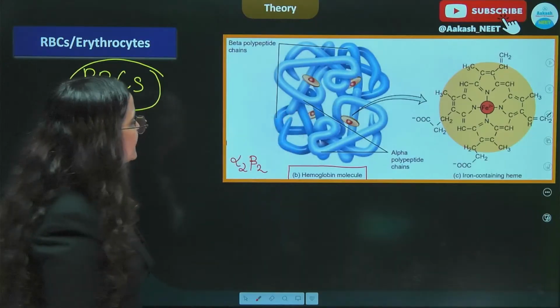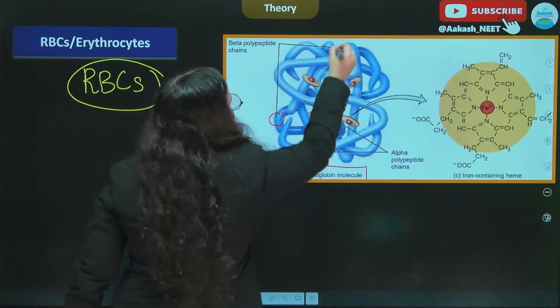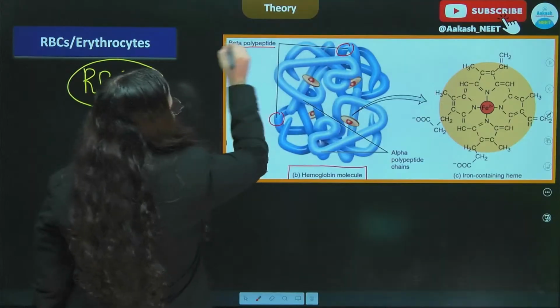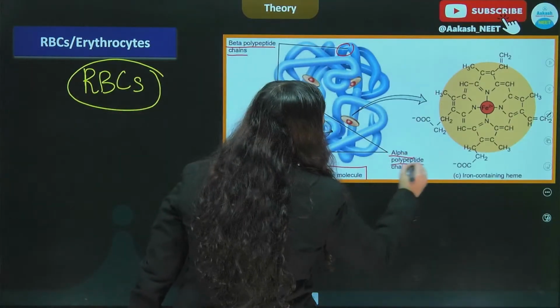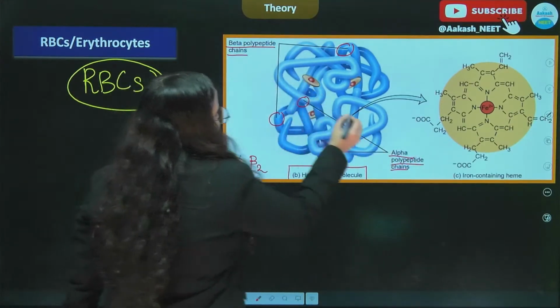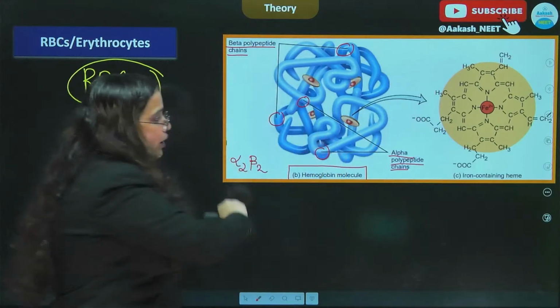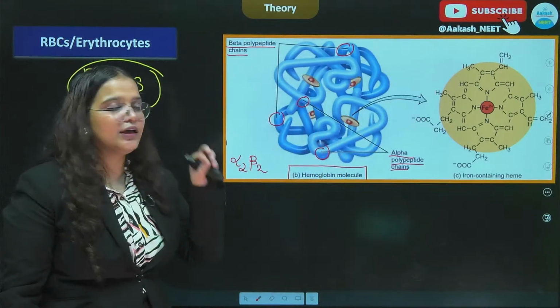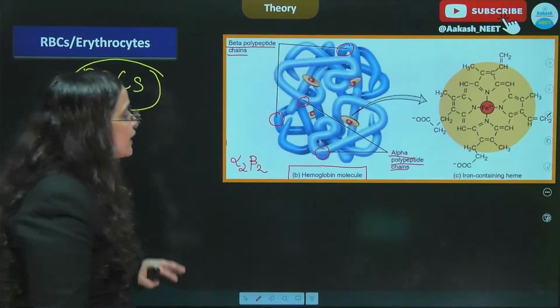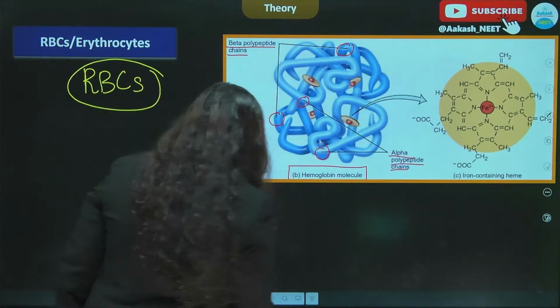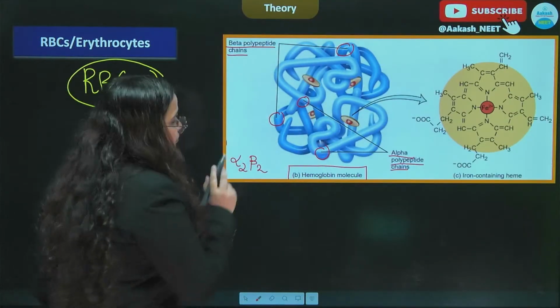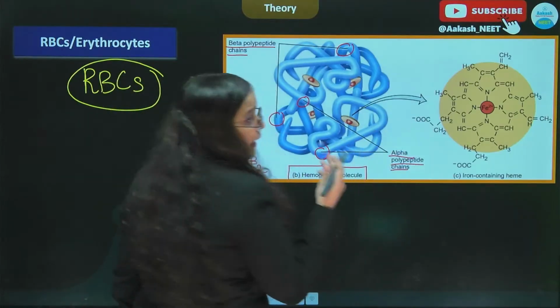Even in the figure you can see that they have labeled 2 beta polypeptide chains, and then we have the 2 alpha polypeptide chains. Each hemoglobin molecule will carry 4 iron atoms.